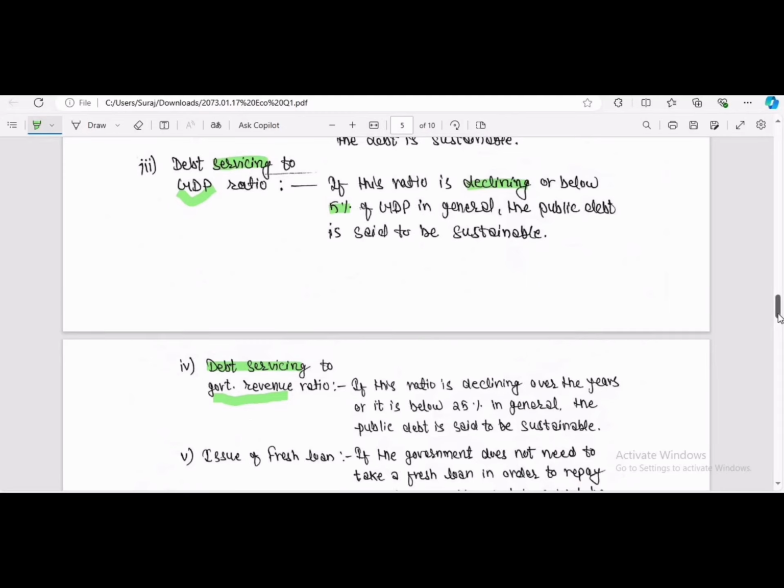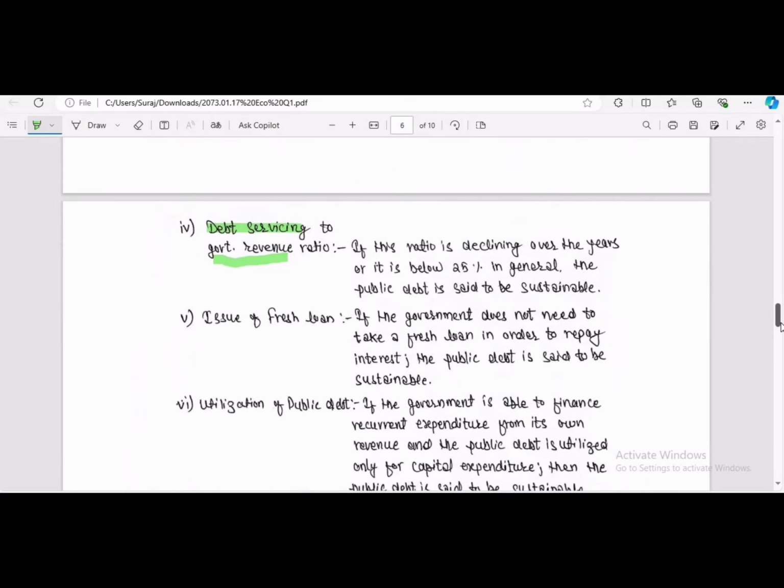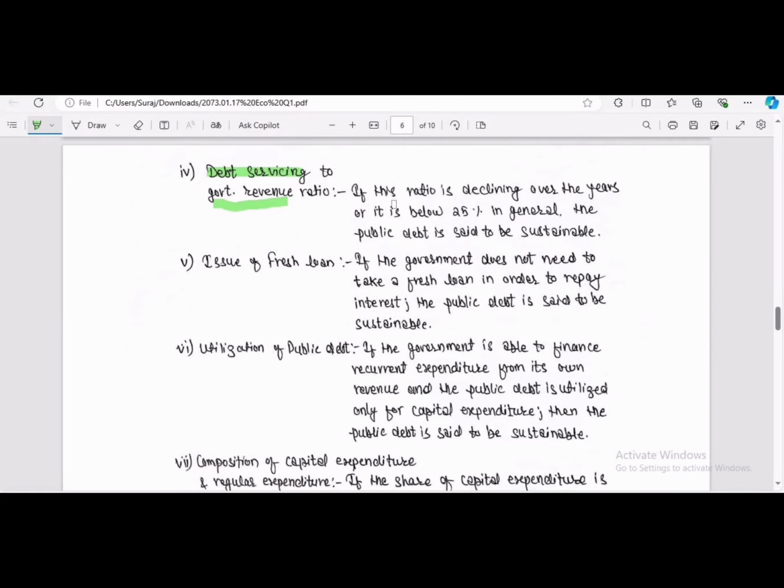Okay, and here we can write: if this ratio is declining over the years or it is below 25%, in general, the public debt is said to be sustainable. Means this ratio must be declining over the years and it must be below the 25% threshold. Then only we can say public debt is said to be sustainable.